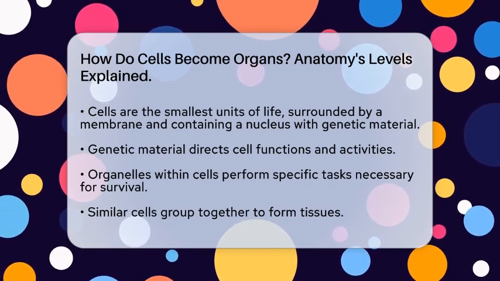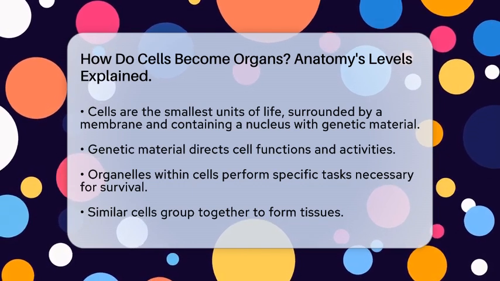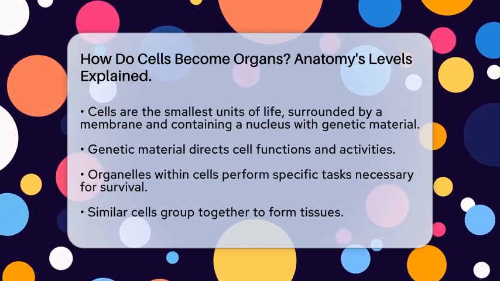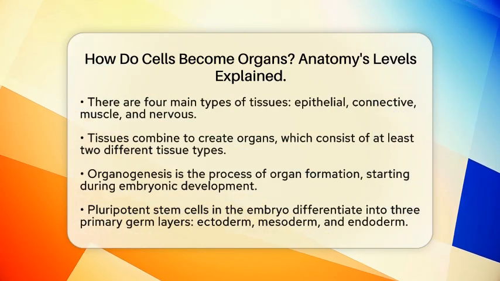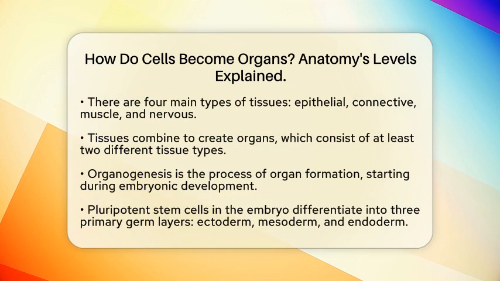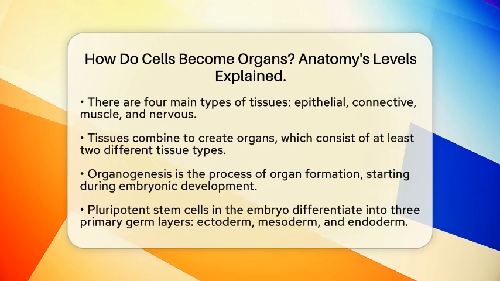When cells share similar structures and functions, they group together to form tissues. There are four main types of tissues in the human body. Epithelial tissue covers surfaces, connective tissue provides support and structure, muscle tissue enables movement, and nervous tissue is responsible for signal transmission. Once tissues are formed, they come together to create organs.